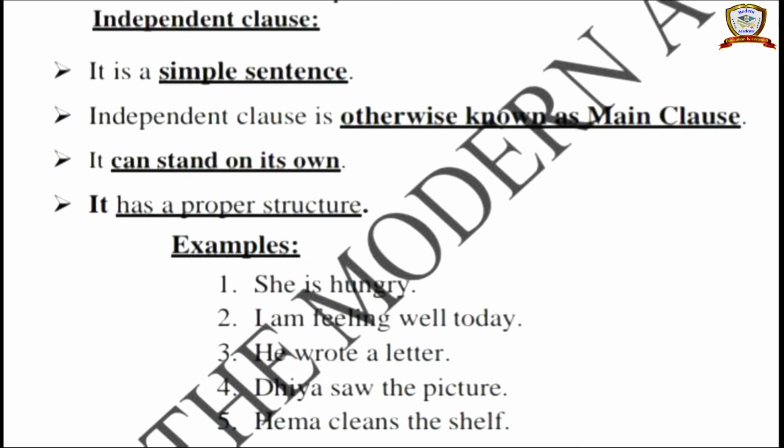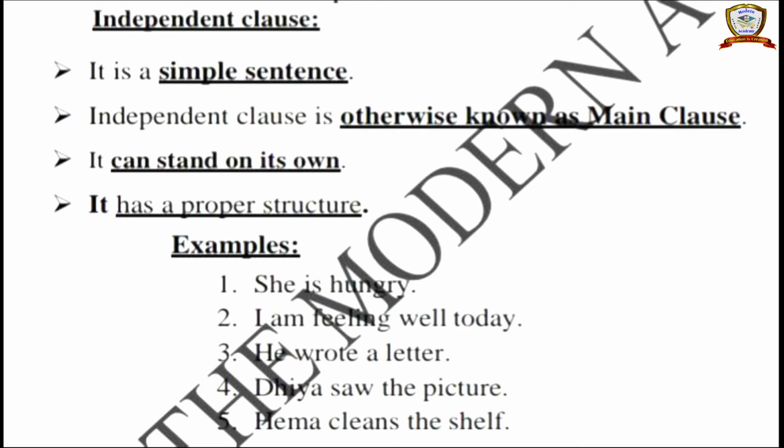So what is the proper structure? See, normally a sentence starts with a subject followed by a verb and some other kinds, preposition or conjunction or adjectives or adverb or complement, like that. So a complete proper structure, that is called an independent clause.